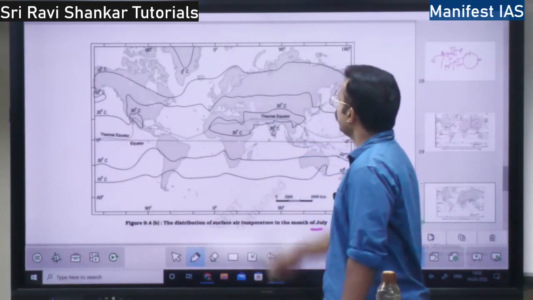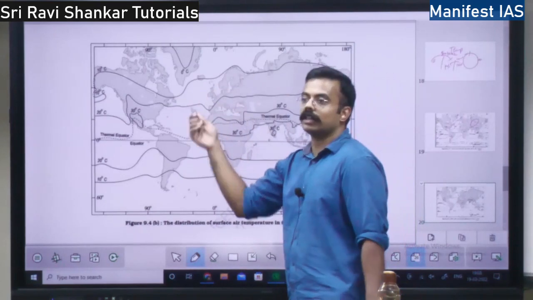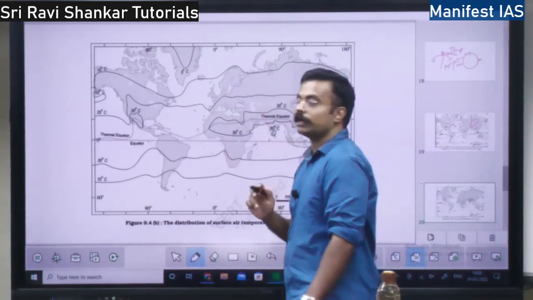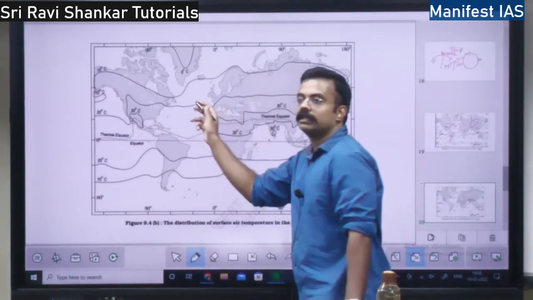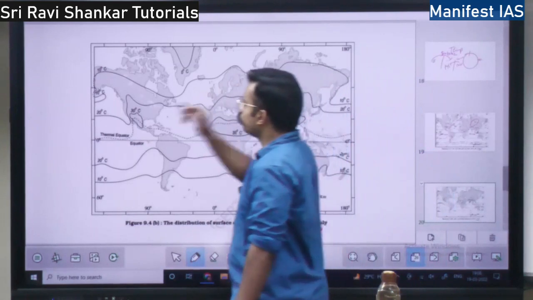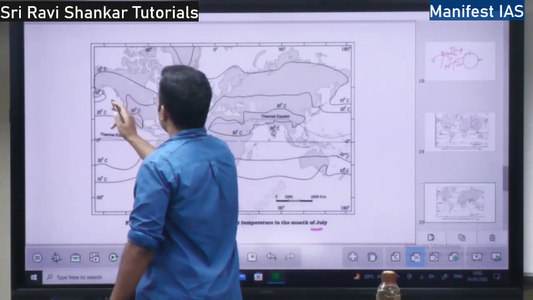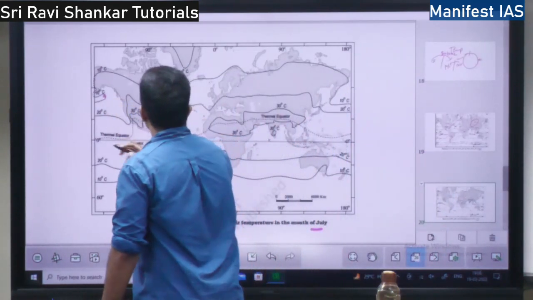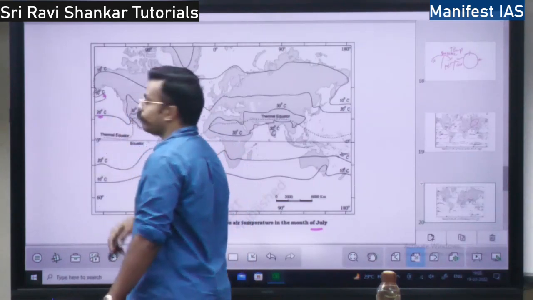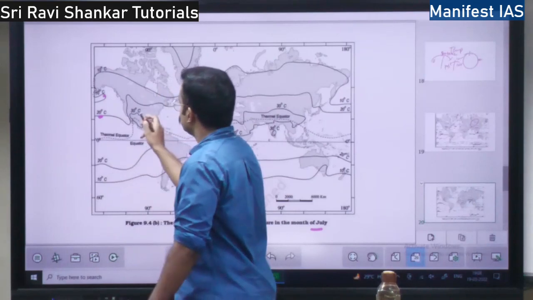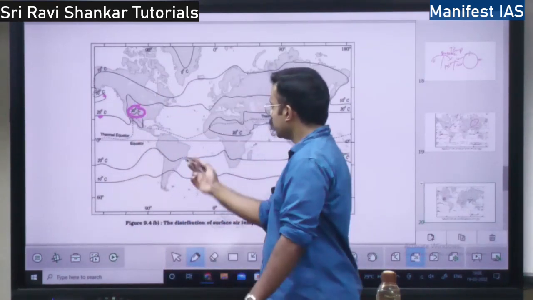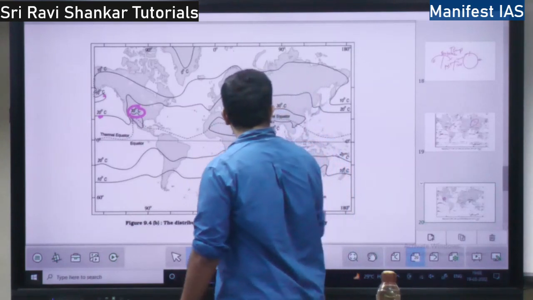Then we will move towards what will happen in the month of July. See, in the month of July, here it is parallel. Now, because of July, what happens? It is summer in the northern hemisphere. Land will be hotter, this sea will be colder. So, in order to find 10 degrees, you take the same level, here only you will find 20 degrees. It is colder. See, at the same level you have 30 degrees. Land is hotter.